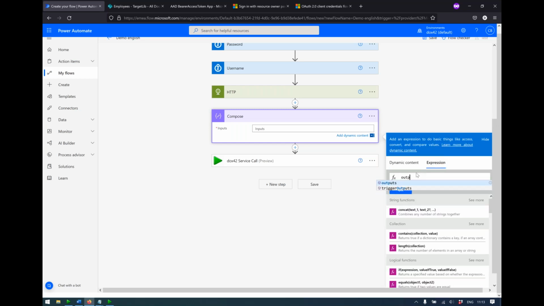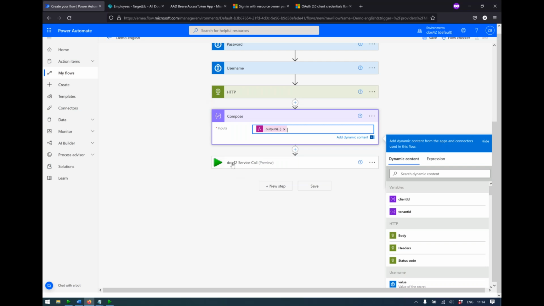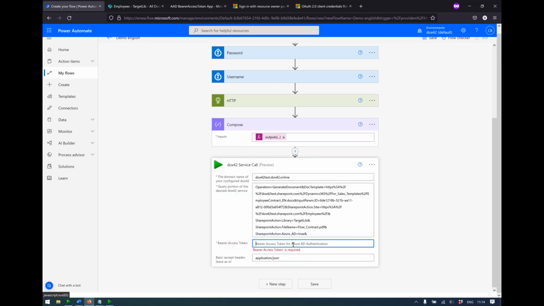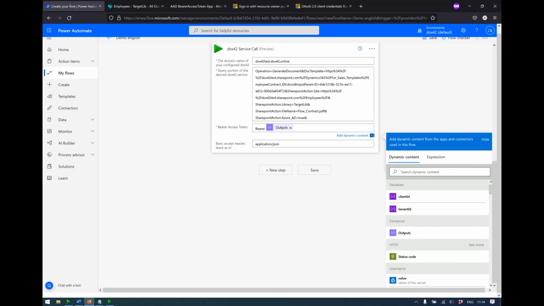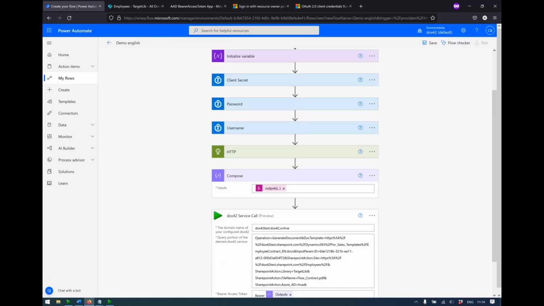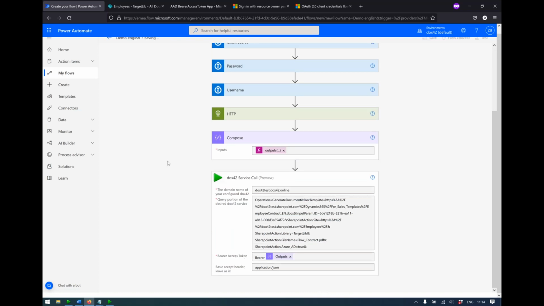So we are going to go into outputs of the HTTP connector into the body. And here we are going to search for the ID token. And yeah, this we're going to use as bearer access token. And outputs. And yeah, this is basically it for the setup. I'm going to save this.